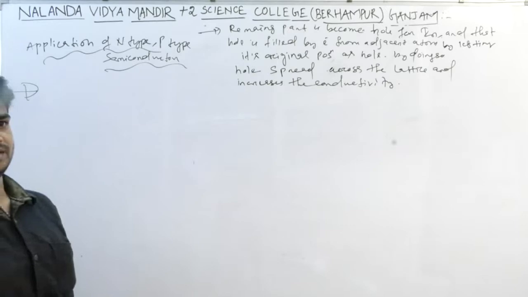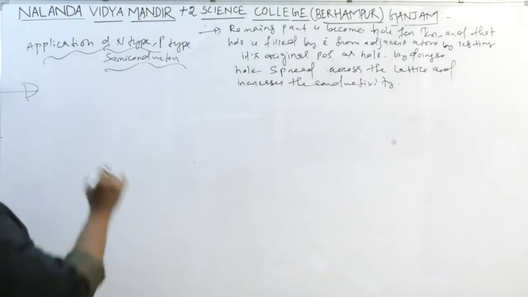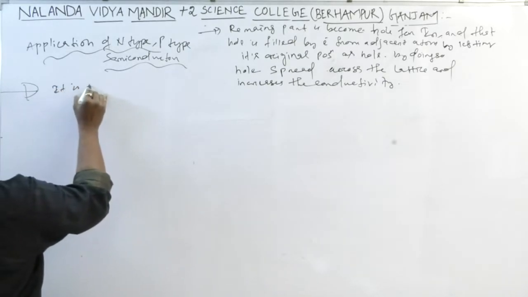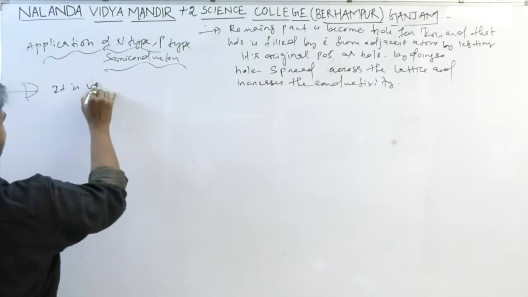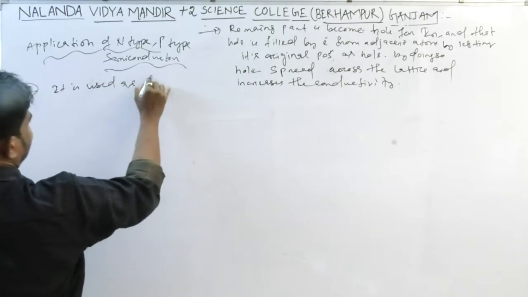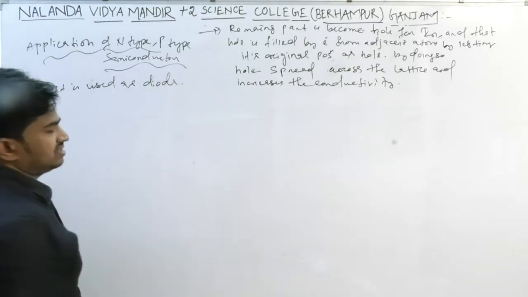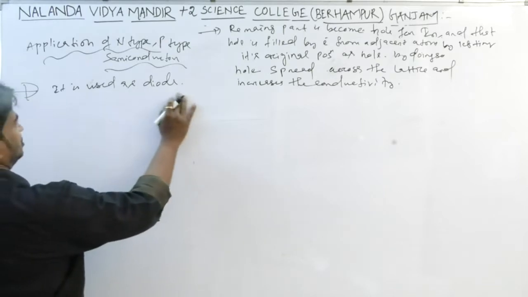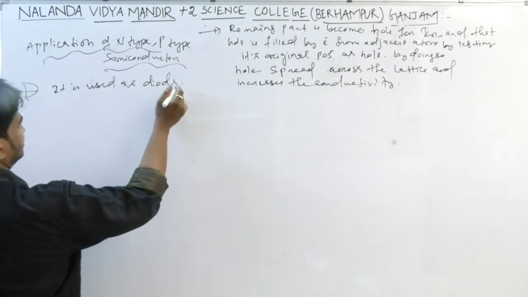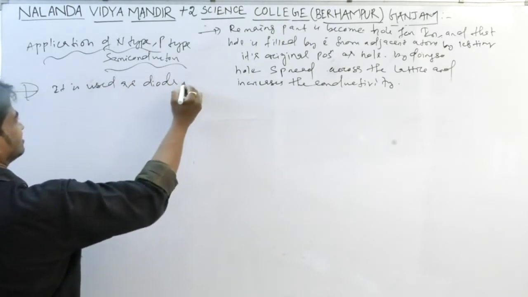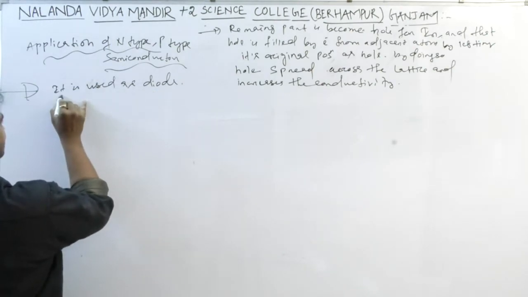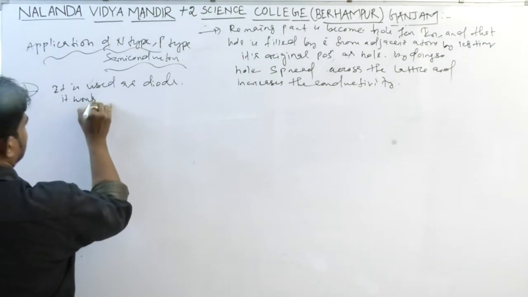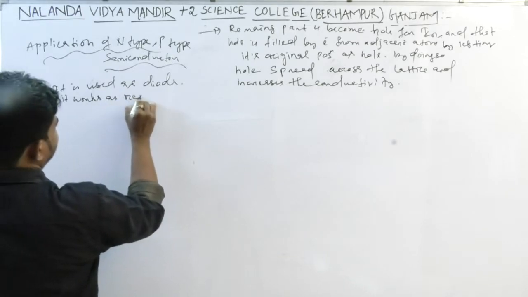First, it is used as a diode. What is the role of a diode? A diode is a combination of n-type and p-type semiconductors, and the diode works as a rectifier.